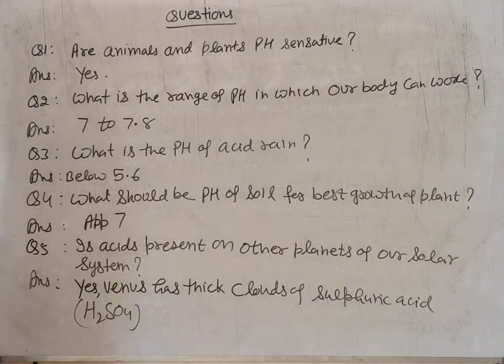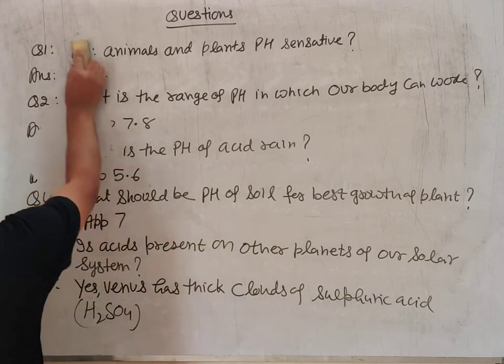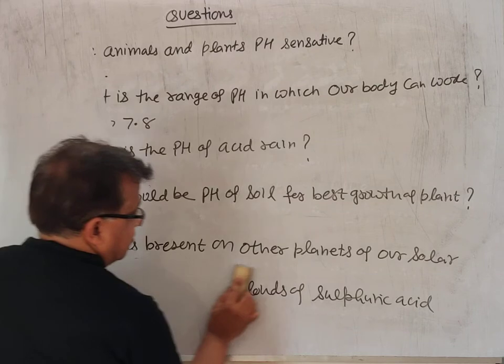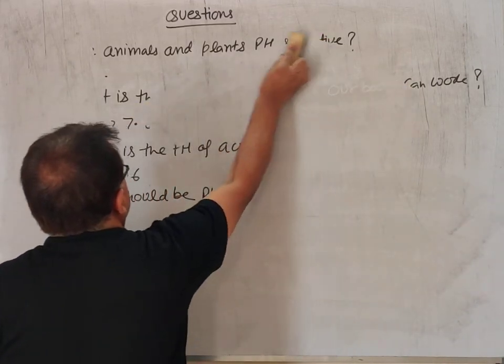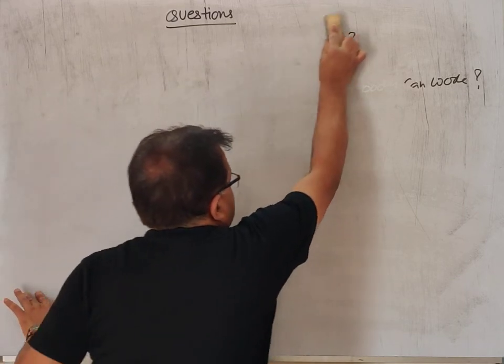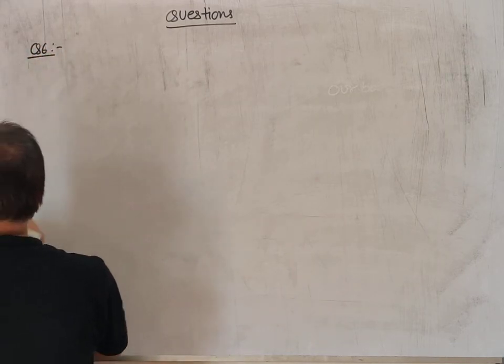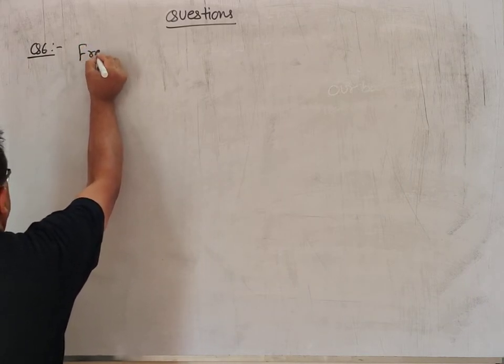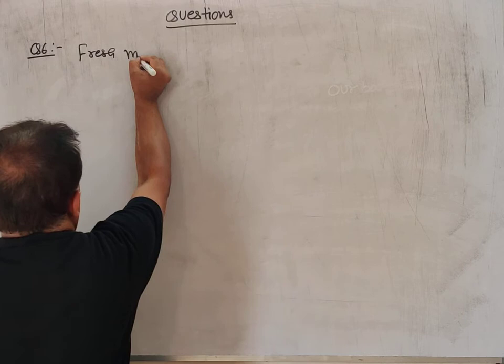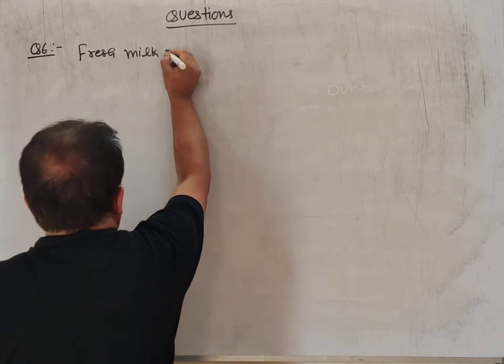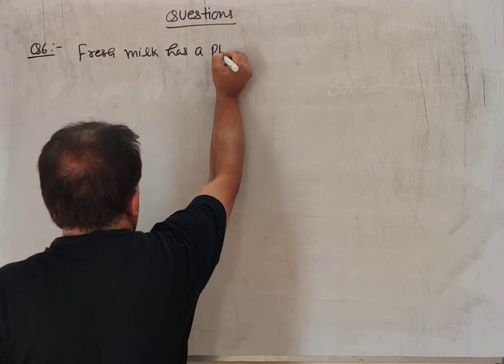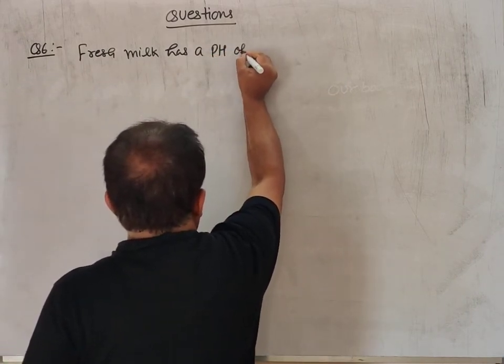Now other questions. Question 6. Fresh milk has a pH of 6.